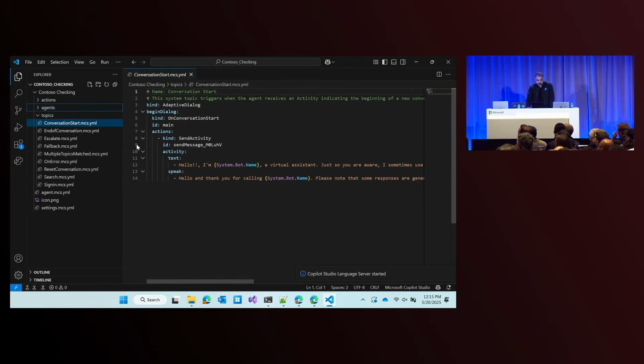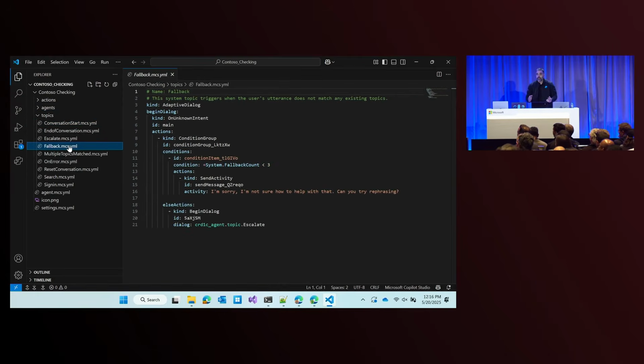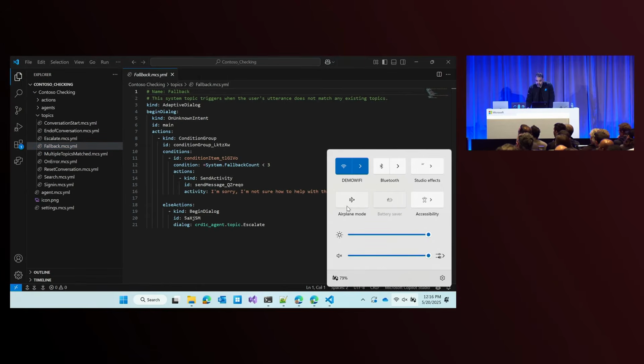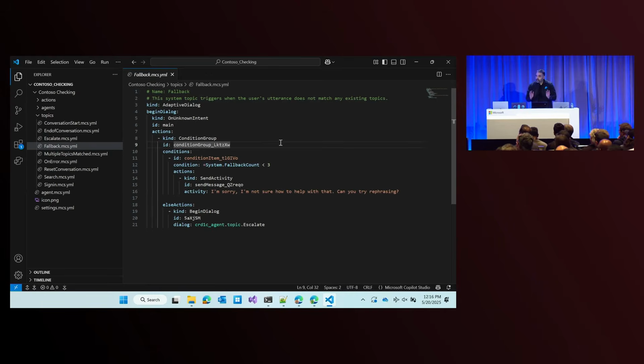So the thing here is that we've seen YAML and code behind, but this is fully integrated with the features that we would expect in Copilot Studio. And just to drive home the point, I'm going to switch into airplane mode and show, look, we're actually going to run this offline like any pro dev would.